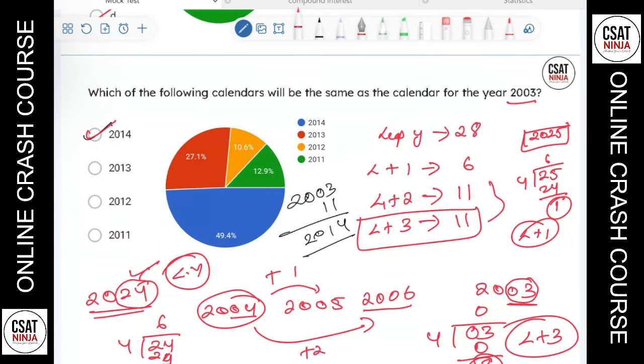Are we clear with this? So you try to memorize this. This is important, or else you won't be able to solve this. Okay.